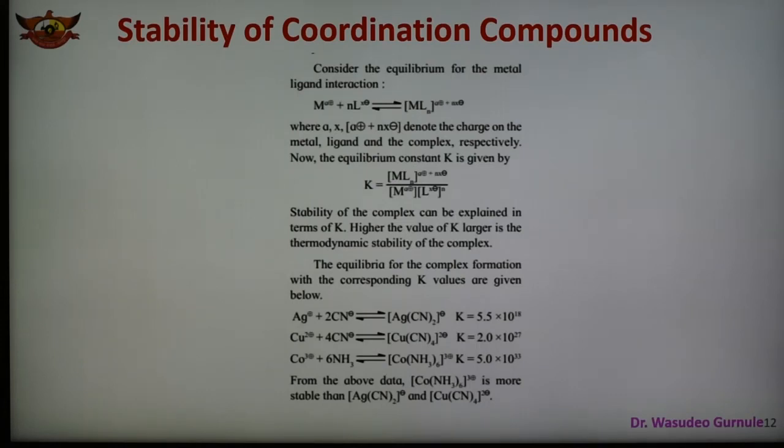One is Job's method of continuous variation, which is a spectroscopic method, second is the mole ratio method, and third is the Irving-Rossotti method. All these methods are used to determine the stability constant, but they are at BSc or MSc level. Here we have only given what the stability of a coordination compound is, and that it depends upon the value of K.